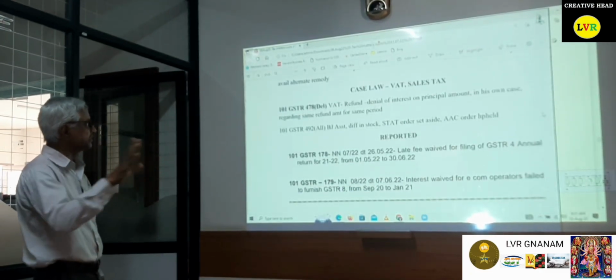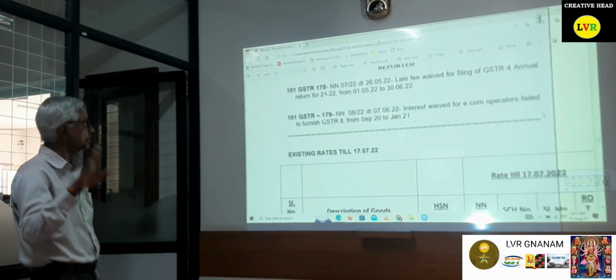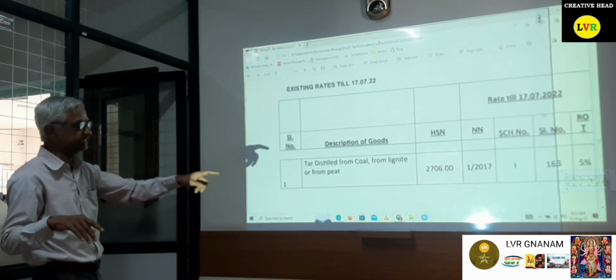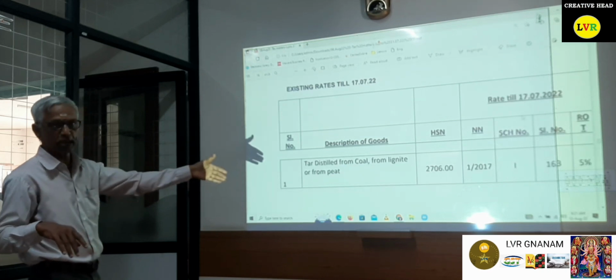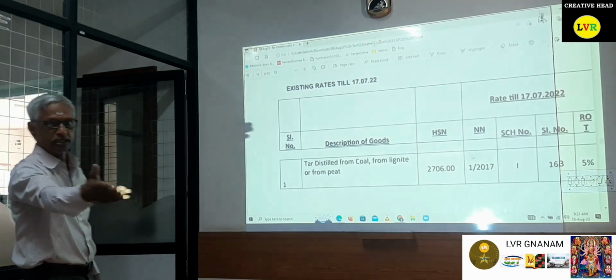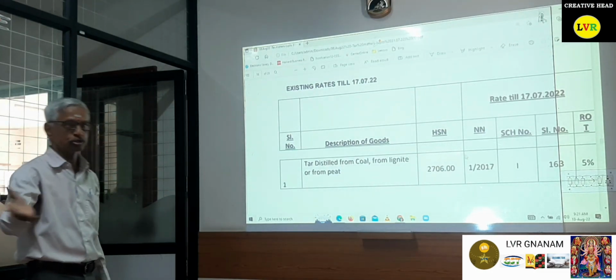Case files regarding patent licenses, these are all reported. And what are the recent changes in rate? I have given the recent notification numbers. This is already available, and I think I have already posted it in the WhatsApp group also. You can take this.